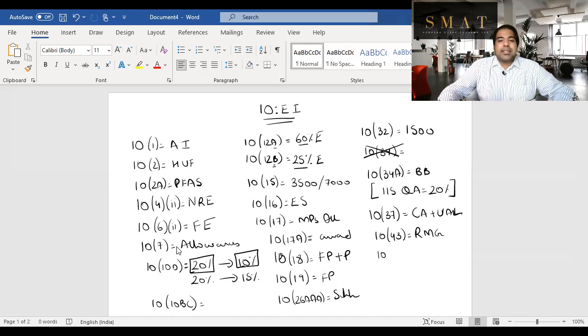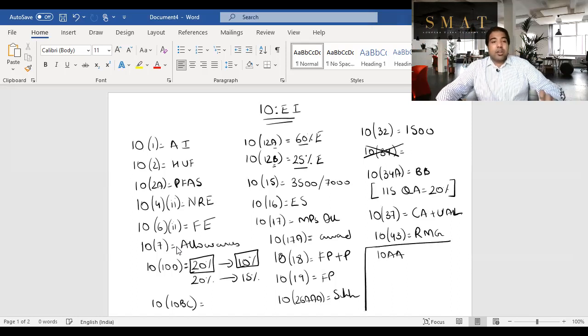Next, guys, is 10AA, an awesome area. This is not an exemption. Exemptions have ended. This is a deduction under 10AA. This is only and only if you have a unit in an SEZ. Guys, if you're manufacturing and exporting, or if you're providing export services from an SEZ, then on the export profits you'll have a benefit. So every year you have to calculate export profits. Export profit is nothing but your export sales upon total sales into the profit. That is your export profit calculated every year.